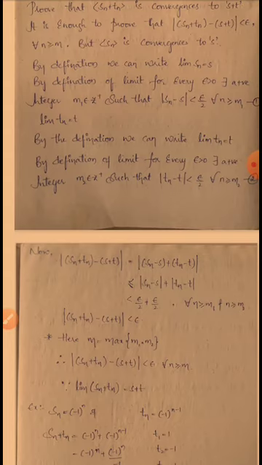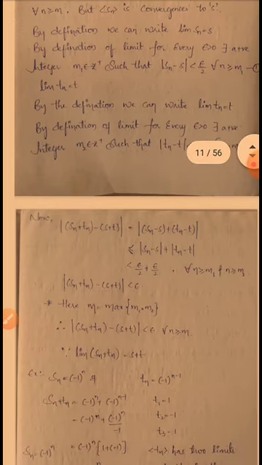So less than or equal to, from 1, less than epsilon by 2 plus mod Tn minus T, from equation 2, less than epsilon by 2, for all n greater than or equal to m1 and n greater than or equal to m2. So mod Sn plus Tn minus S plus T less than epsilon. Epsilon by 2 plus epsilon by 2 is 2 epsilon by 2, 2 gets cancelled, we get epsilon.